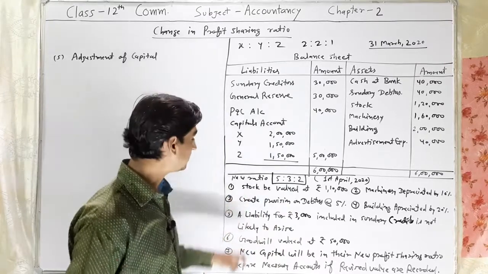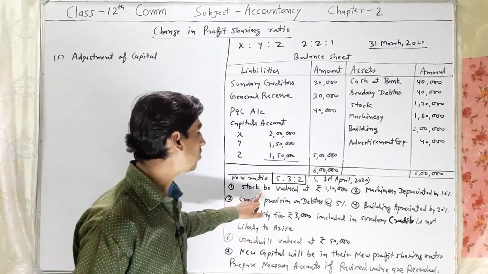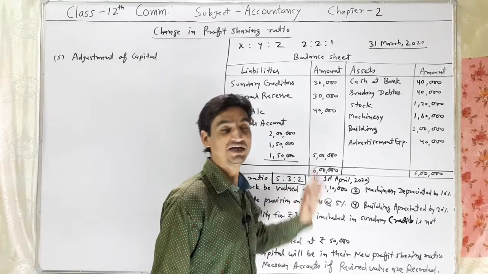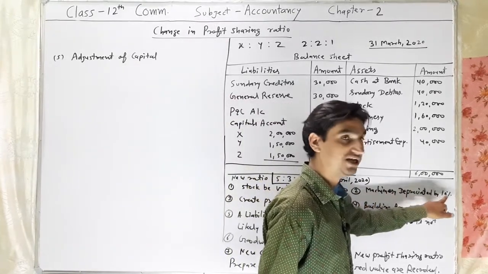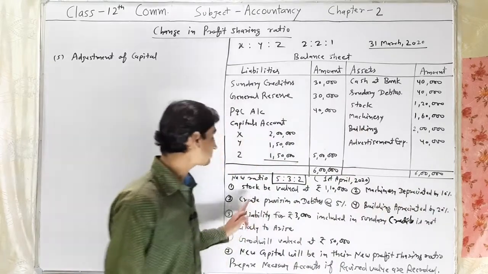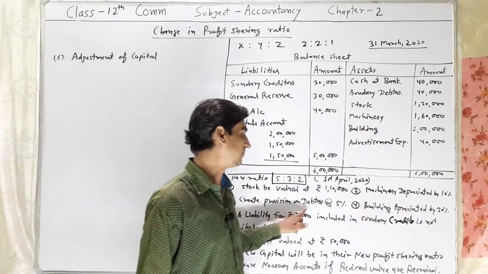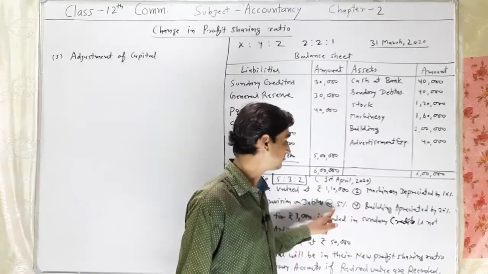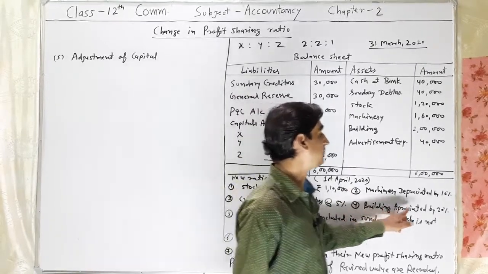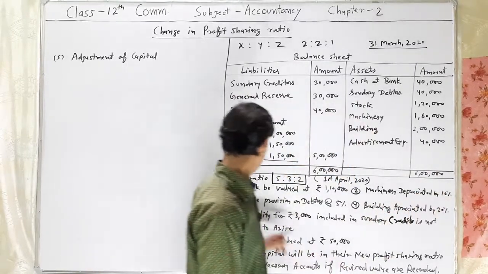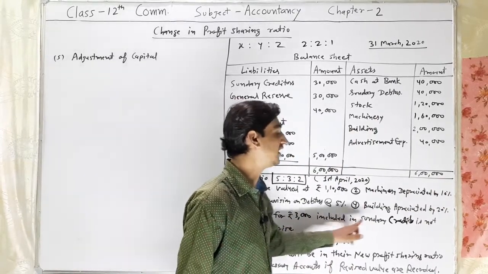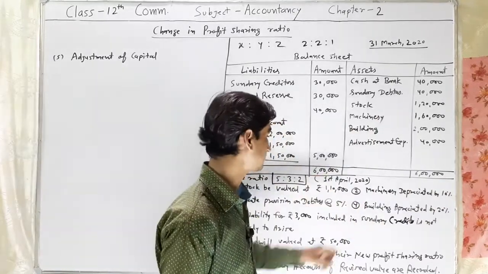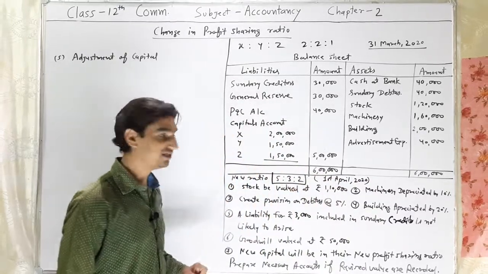What are the adjustments? The first is stock to be valued at rupees 1,10,000. Second, machinery depreciated by 10%. Third, create provision on debtors at 5%. Fourth, building appreciated by 20%. Fifth, a liability of rupees 3,000 included in sundry creditors is not likely to arise.